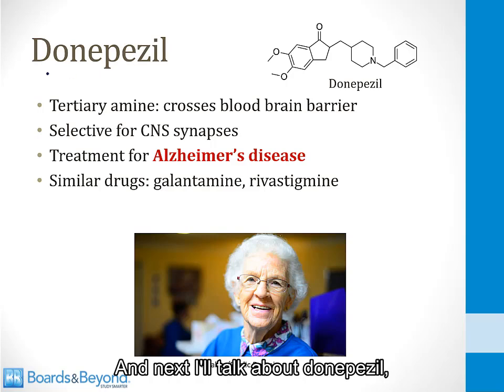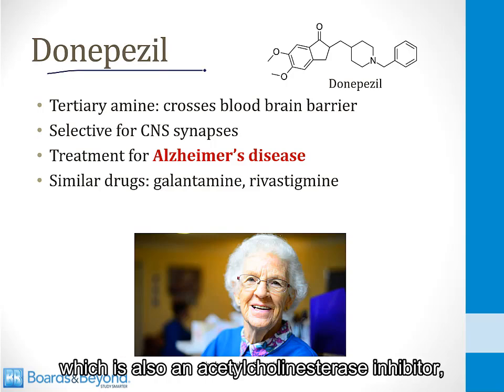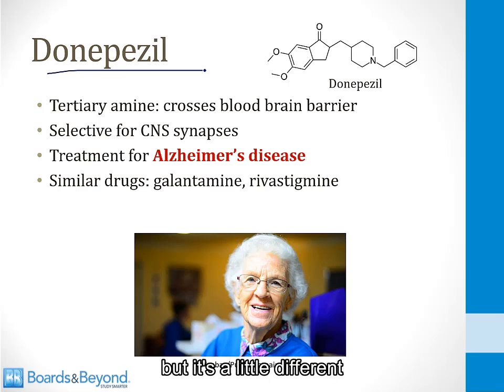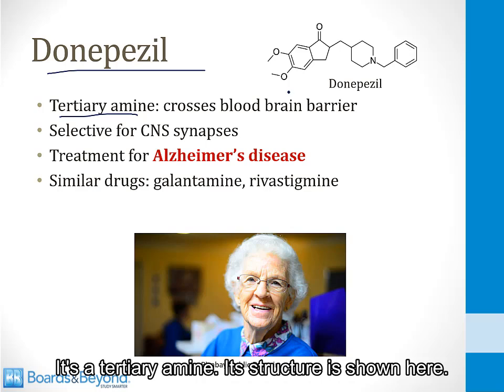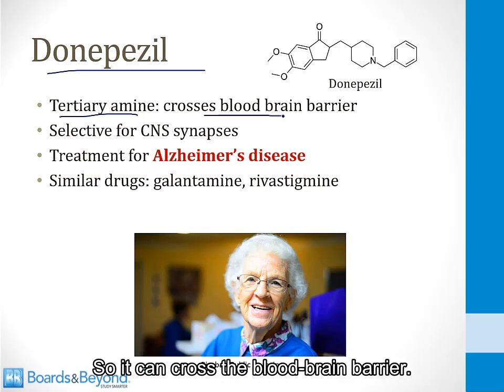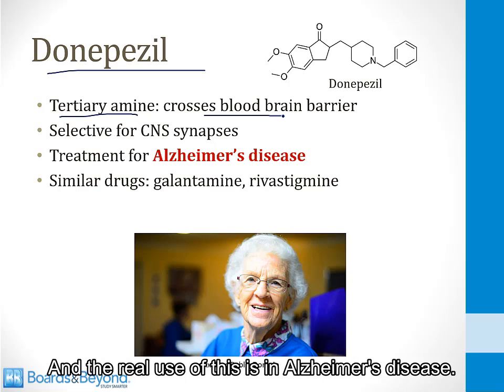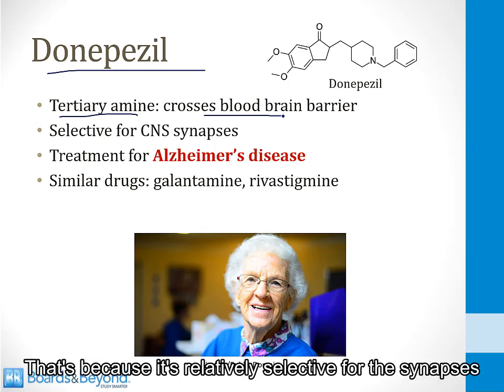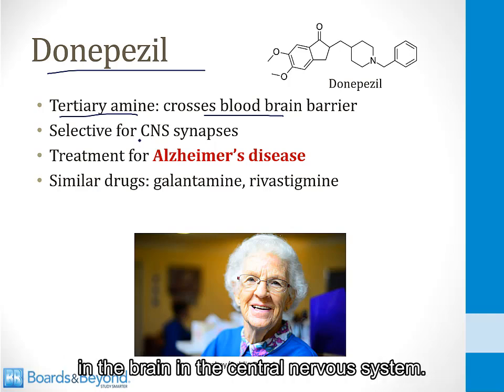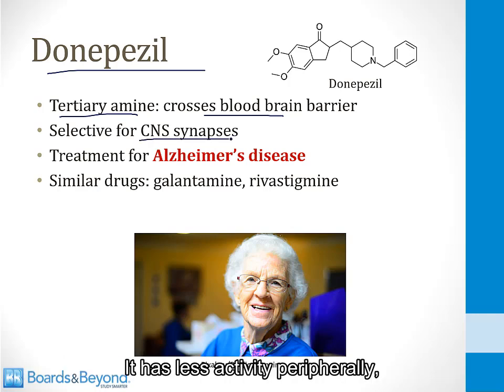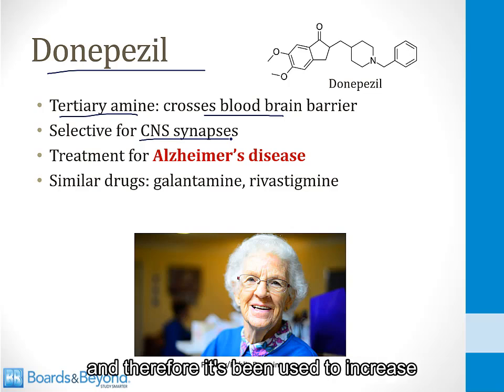And next, I'll talk about donepezil, which is also an acetylcholinesterase inhibitor, but it's a little different from the four others on the last slide. It's a tertiary amine. Its structure is shown here, so it can cross the blood-brain barrier. And the real use of this is in Alzheimer's disease. That's because it's relatively selective for the synapses in the brain, in the central nervous system. It has less activity peripherally, and therefore it's been used to increase acetylcholine activity in the brain.